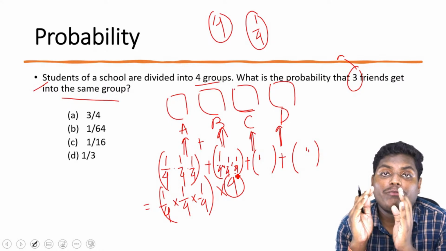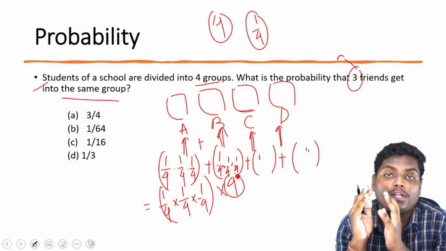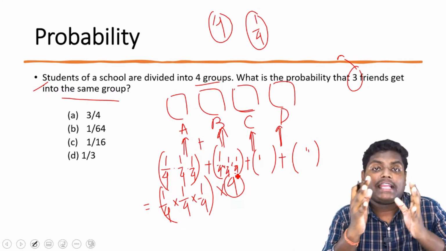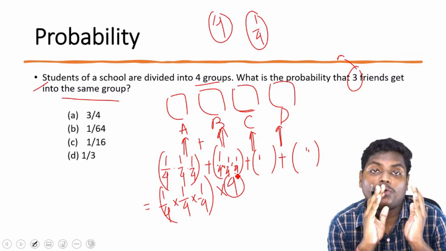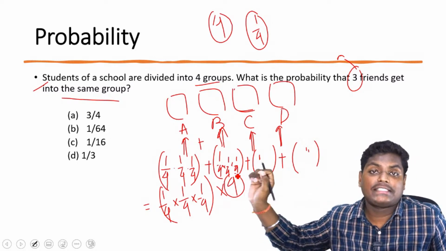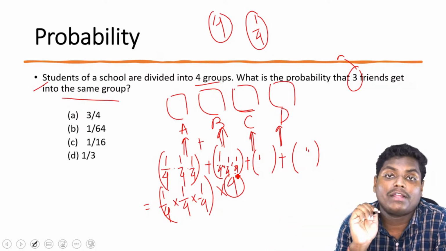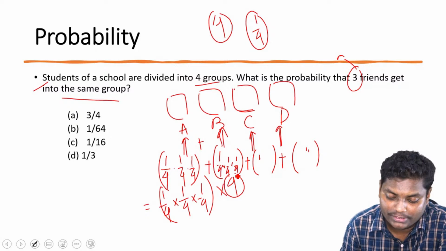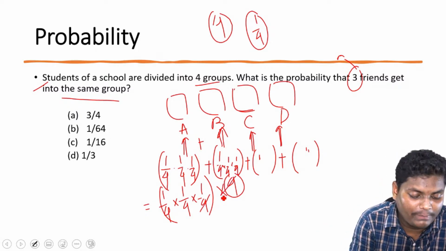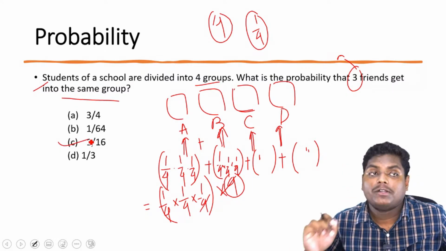The probability of going into A group is 1 by 4 into 1 by 4 into 1 by 4. But they want all these combinations, so all 3 friends can either go to A or B or C. So we need to add all these things, A plus B plus C plus D. So we're getting 1 by 4 into 1 by 4 into 1 by 4, and since 4 are there, into 4 we can do. So we'll be getting 1 by 16. Please rectify that, 1 by 16. Great, Paromita. 1 by 16.